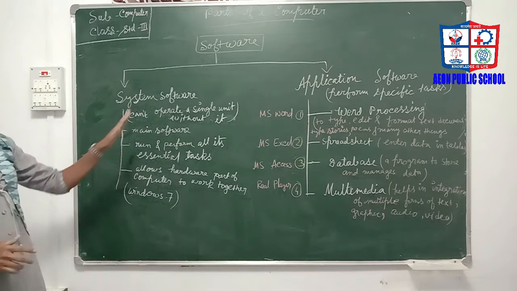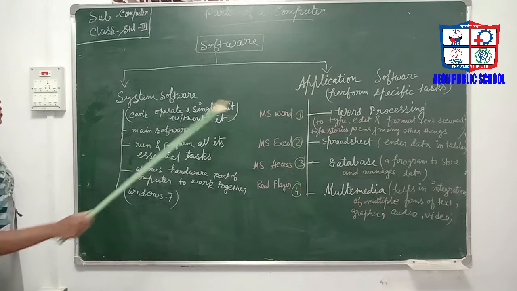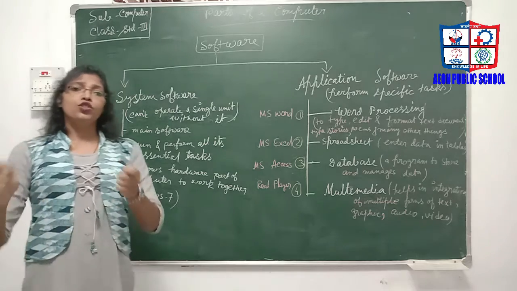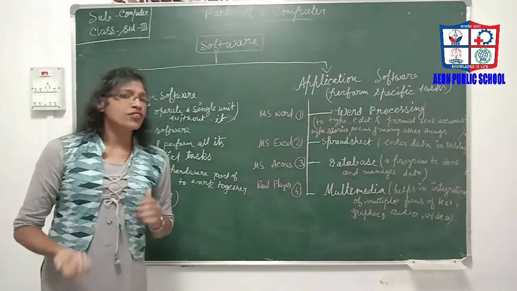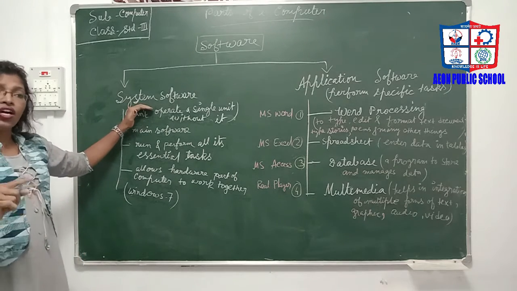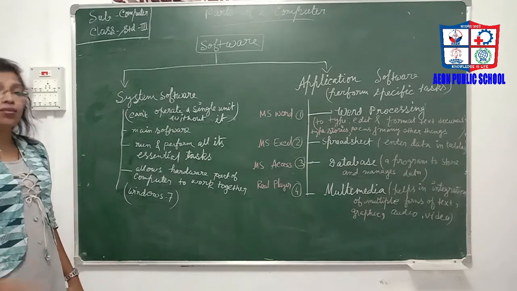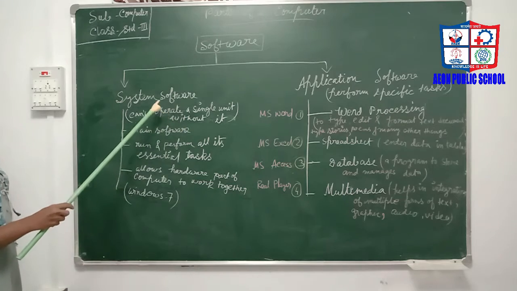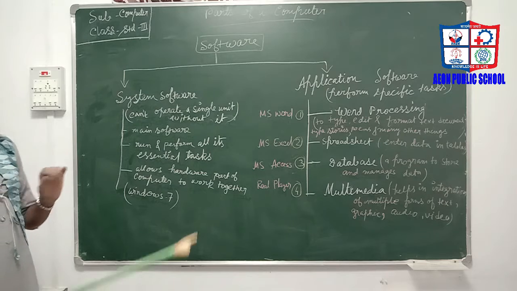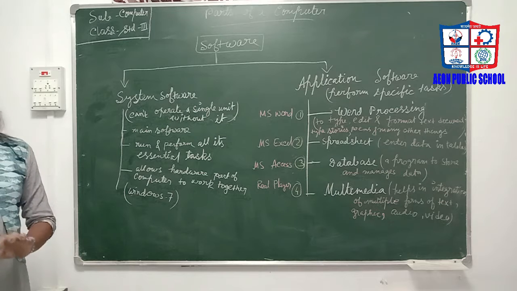There are two types of software: the system software and the application software. The system software, what is system software? You know that we need a driver to drive a car. In the same way, we need a system software to operate a computer. Without system software, a computer cannot operate a single unit.